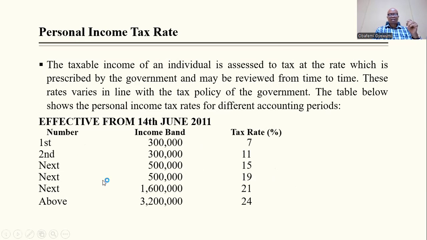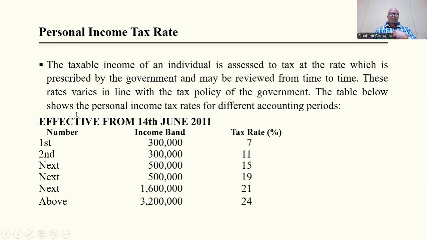So this is the personal income tax table, effective from 14th of June 2011. What this means is that profit is not taxed, unlike in the corporate world, limited liability companies. For unincorporated businesses, the profit of such business is taxed in the hands of the owner.